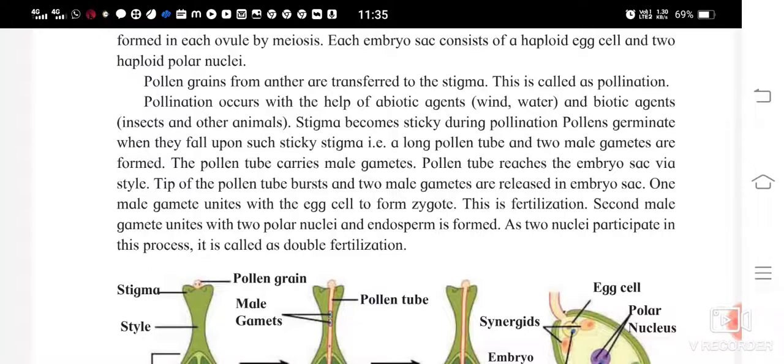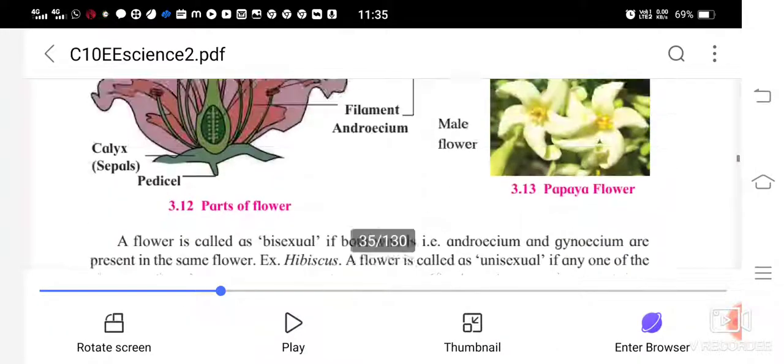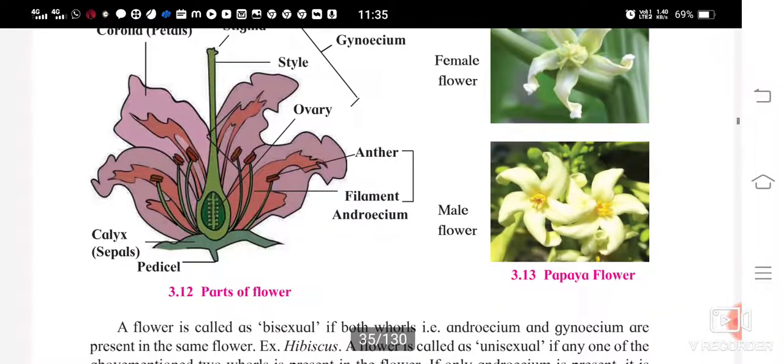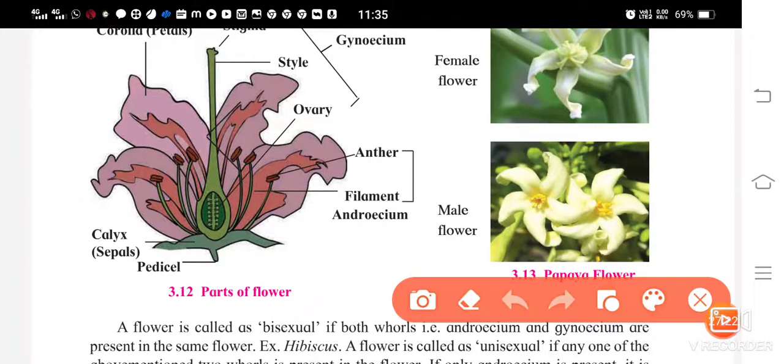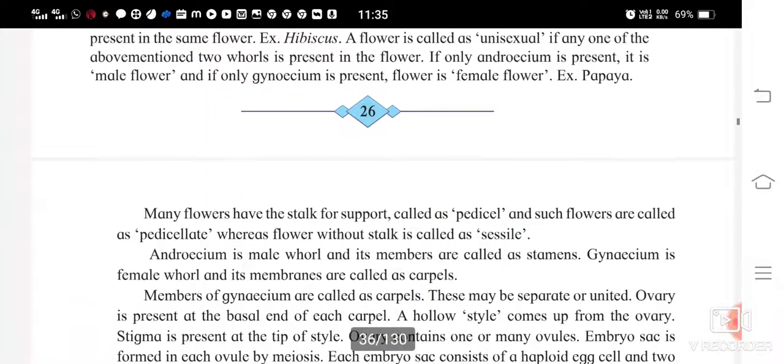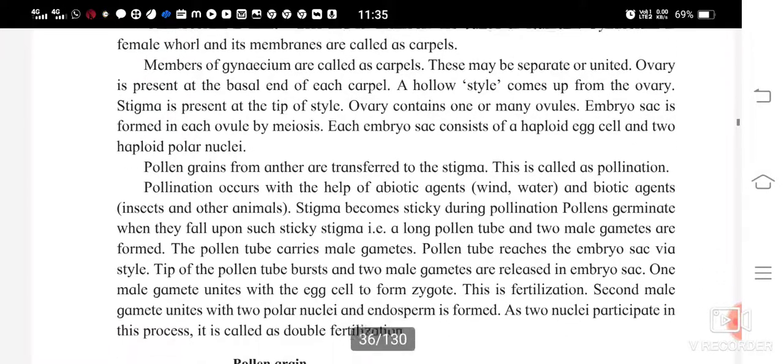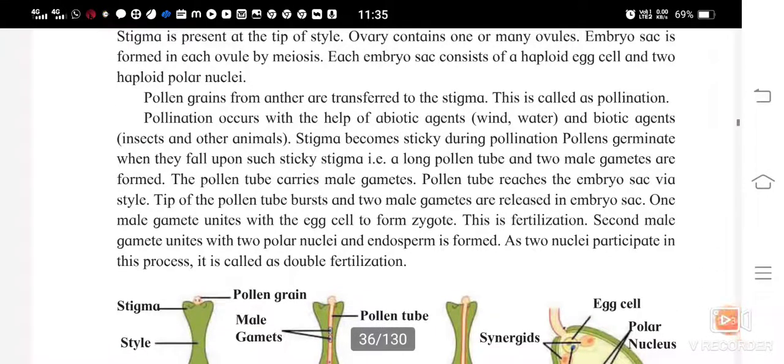Pollination occurs with the help of abiotic agents and biotic agents. Now you might be thinking, how do the pollen grains get transferred? The pollen grains are over here, and they get transferred to the stigma by biotic or abiotic agents.